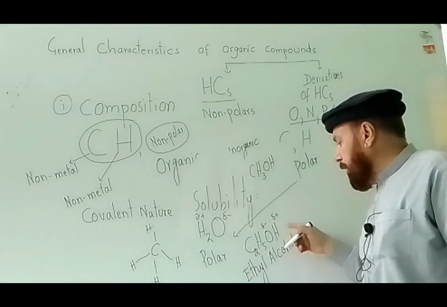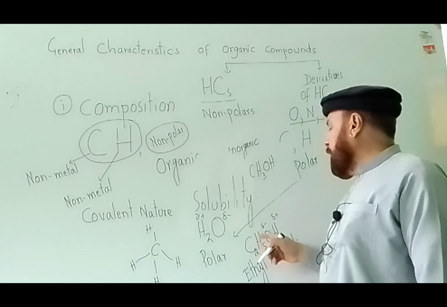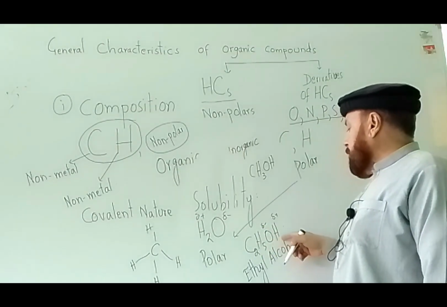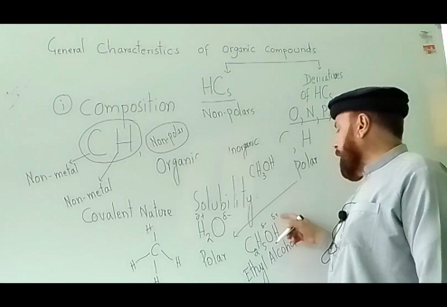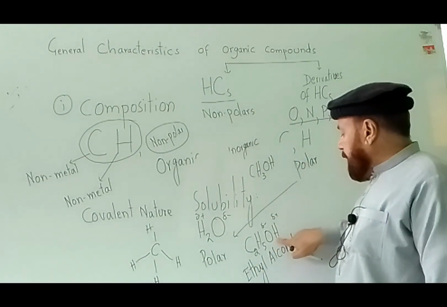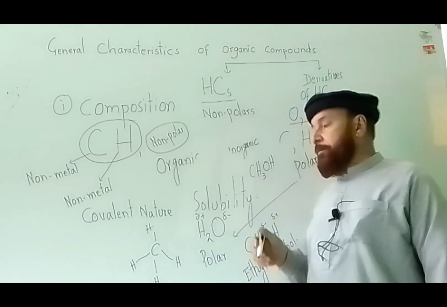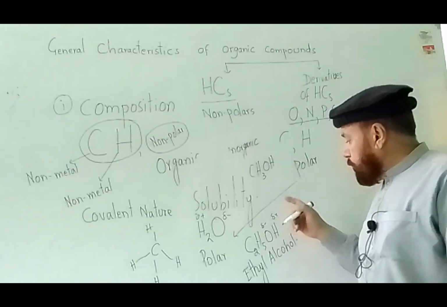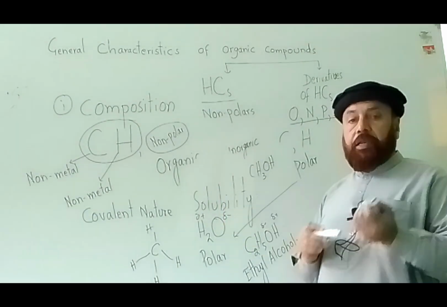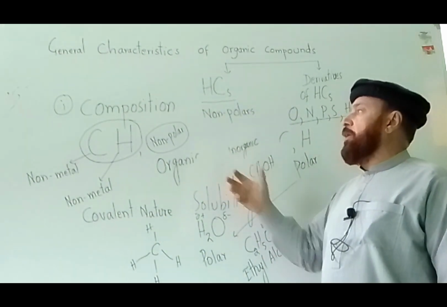I have given an example of alcohol. This is an alcohol. It is a derivative of hydrocarbon. This is another alcohol, and it is also a derivative of hydrocarbon. Polarity is here. When hydrogen forms a covalent bond with oxygen, a partial positive charge appears on hydrogen and a partial negative charge on oxygen. This is a polar substance and it can dissolve in water. This is all about the solubility. So today we have discussed three properties, general characteristics of organic